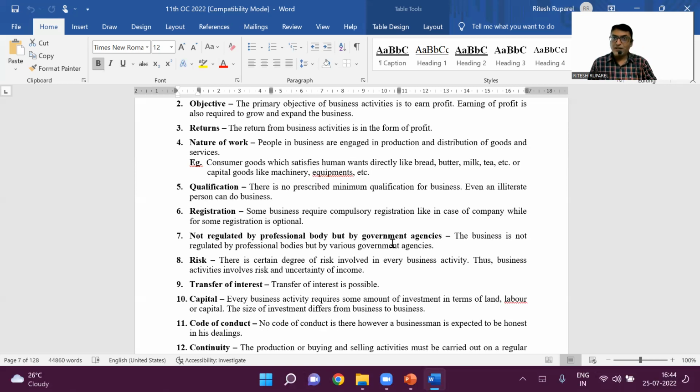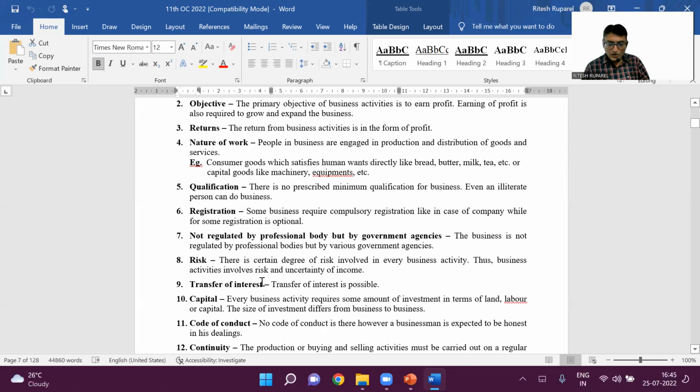For export and import, any person wanting to do export and import requires an IE code, the import and export code number. For income tax, you require a PAN number, PAN card. It's a 10-digit alphanumeric number. For GST, if you are selling, you require a GST number. Correct? So it's not regulated by a professional body, but by various government agencies.